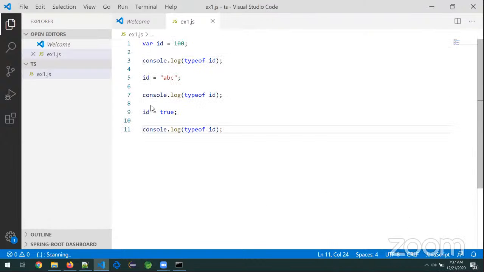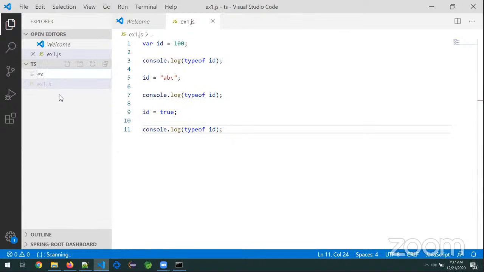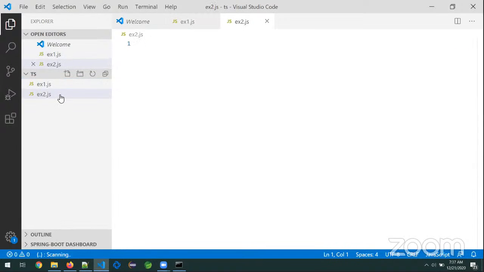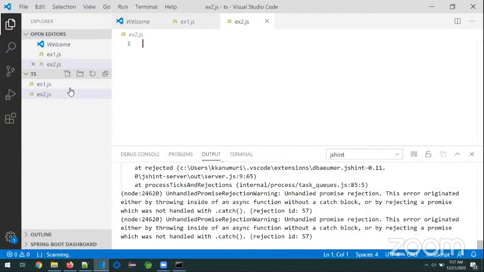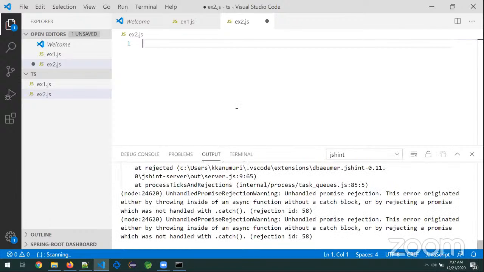Now I will write another program. Tomorrow I will show you how to use this one. Example2.js. Now observe here, very simple. I am writing a simple program.